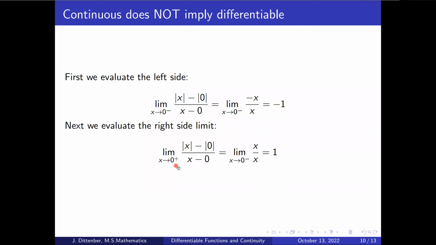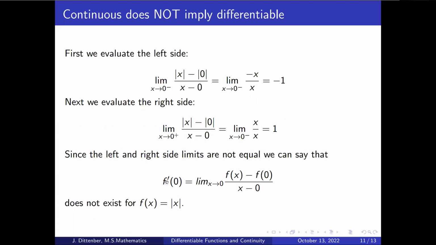So on the right side, of course, x is positive. On the right side of 0 or at 0, x is positive. So when I plug in the 0, same thing happens. I get 0 over here, and then on the right side of 0, absolute value of x is positive. So I get x divided by x, which is 1. And so here we have a problem because the left side limit is not equal to the right side limit. And what that means, as far as limits go, is that this limit does not exist. So there is no value for the derivative of this function at 0. So we're going to say f prime of 0 does not exist for the absolute value function.